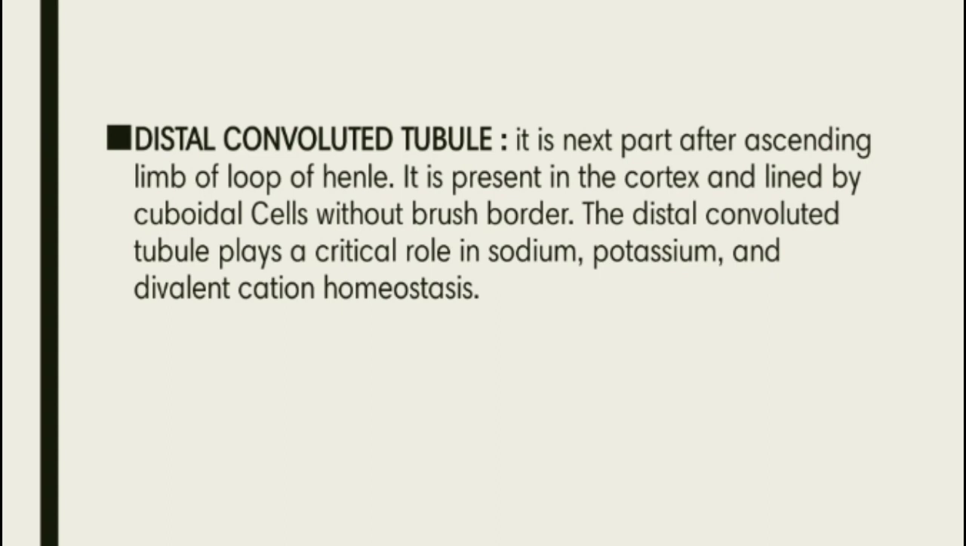Distal convoluted tubule. It is the next part passed after the ascending limb of the loop of Henle. It is present in the cortex and lined by cuboidal cells without brush border. The distal convoluted tubule plays a critical role in sodium and potassium homeostasis.